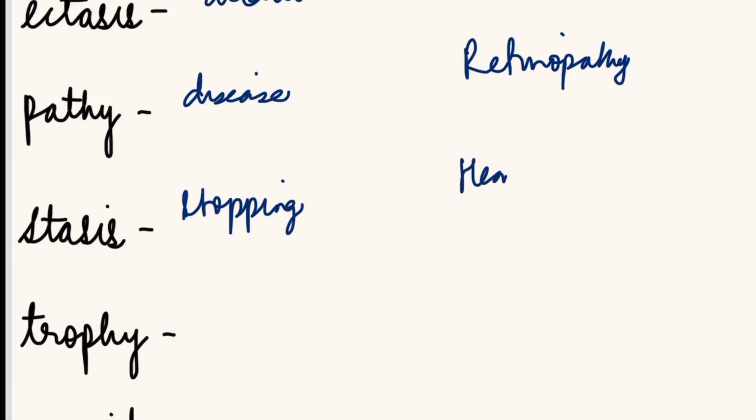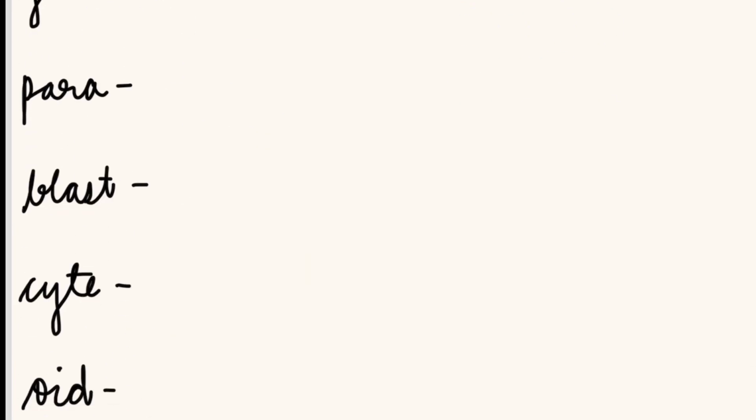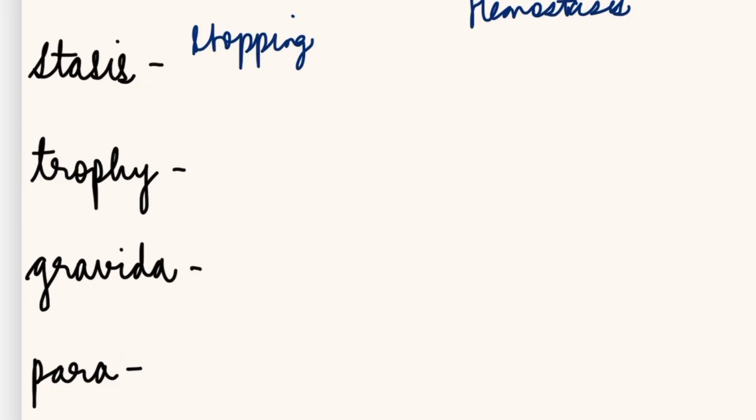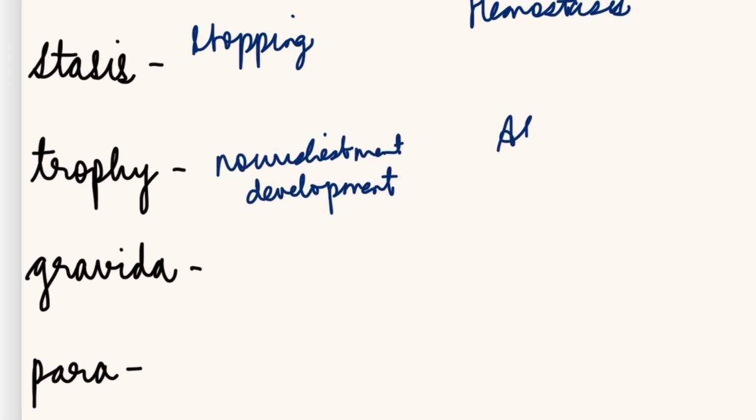Stasis is stopping or controlling or standing still. Example, hemostasis. So the blood is not flowing. It is constantly in a place, it is not flowing, so it is stagnant. Trophy. Trophy is again nourishment, development. Example, atrophy. So atrophy is A means not or absent. So atrophy is wasting.